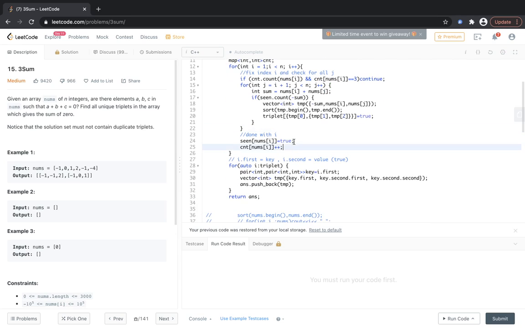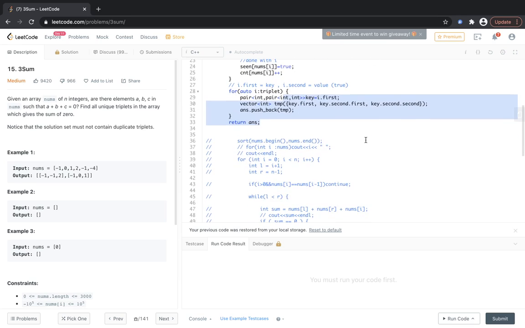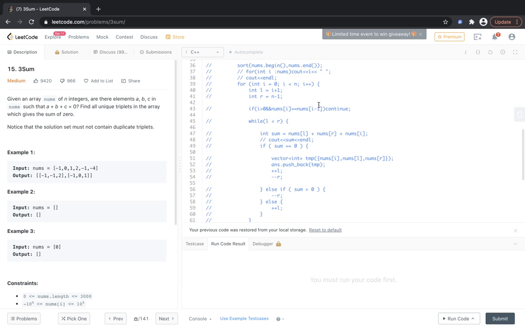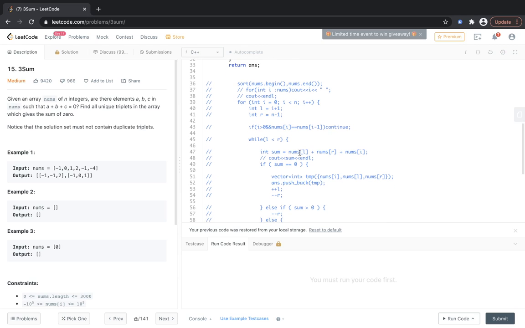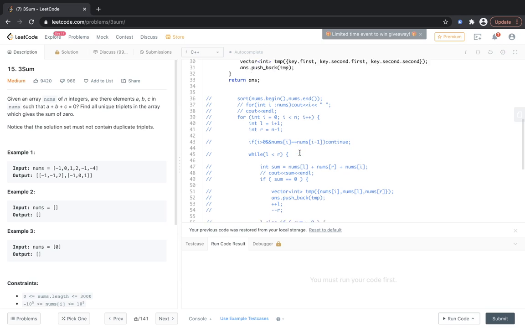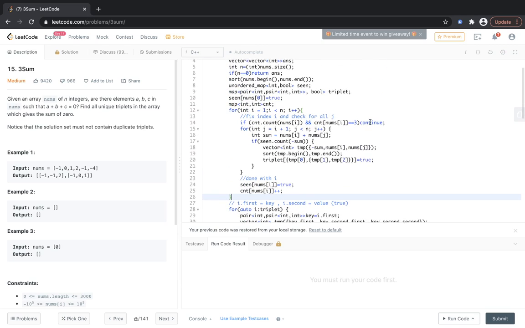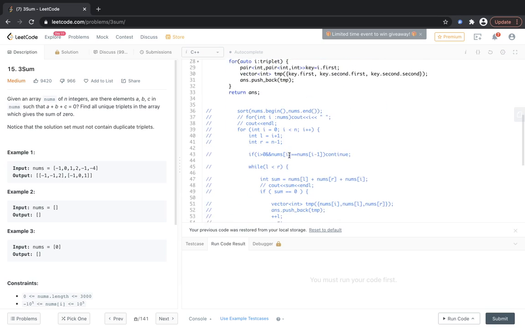And yeah, then we are just pushing all the triplets in the map and we are returning the answer. So this is how we approach this, and this was the 2 pointers method. Like, this was relatively easier to understand. Here I was fixing the middle element, but that was a bit tougher to implement and a bit tougher to think about, and especially I missed this thing. So yeah, that was one silly mistake.